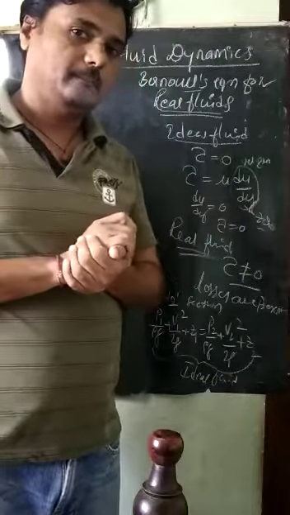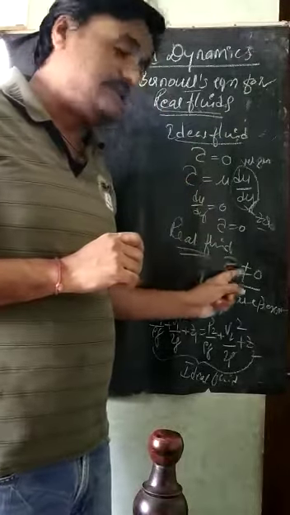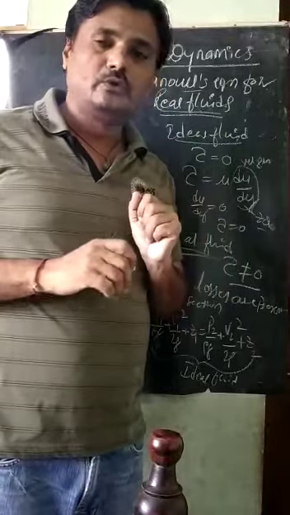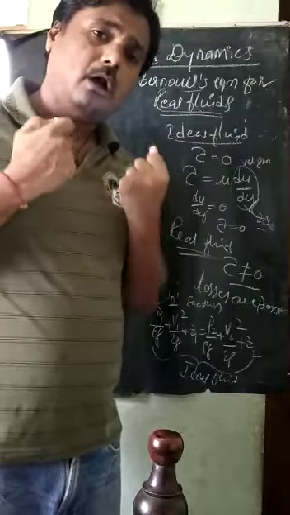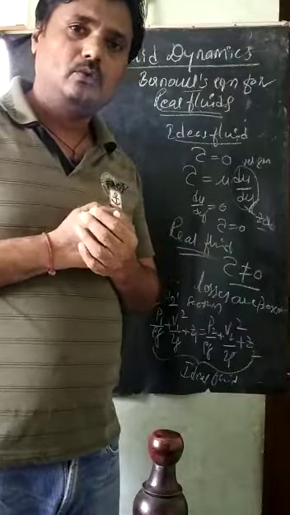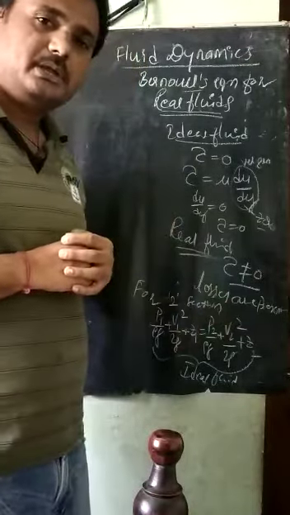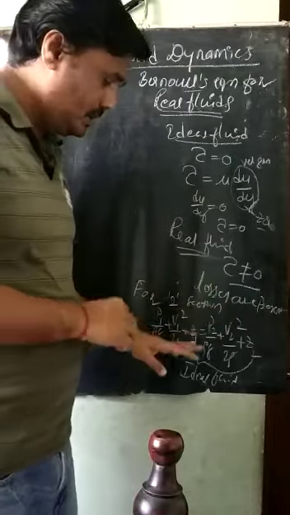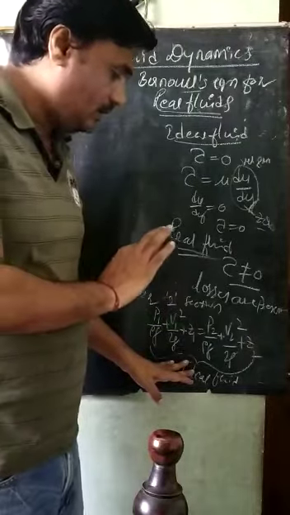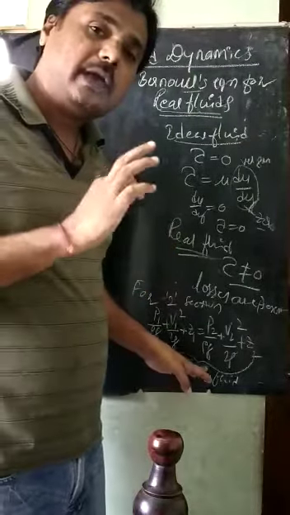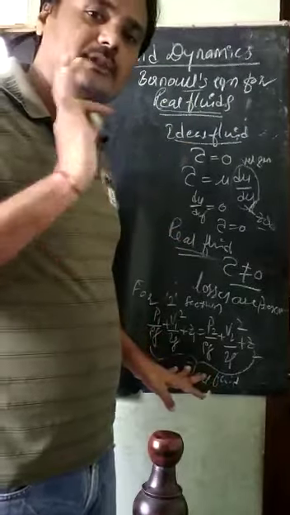But in real fluids, shear stress is not zero, so losses will exist. Then how do we account for them in Bernoulli's equation? The equation will be the same, but one head loss has to be included to account for the losses in the fluid flow.